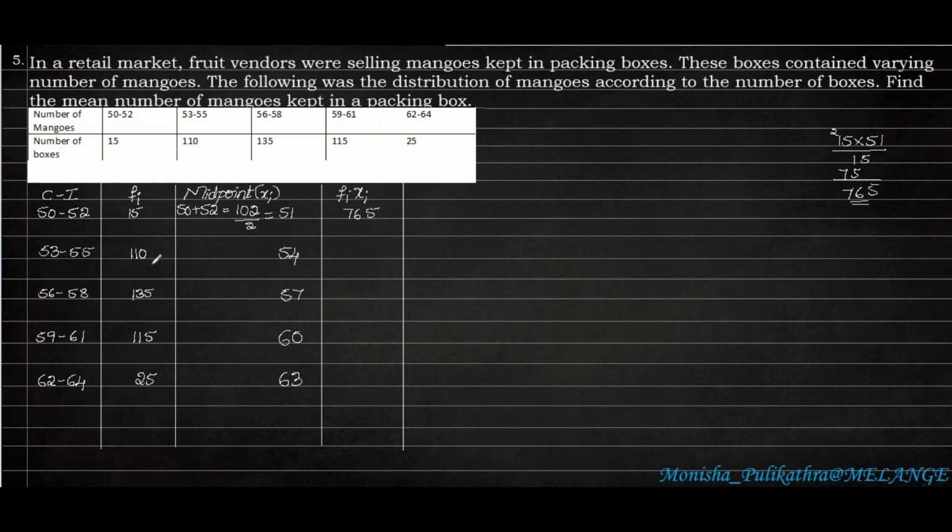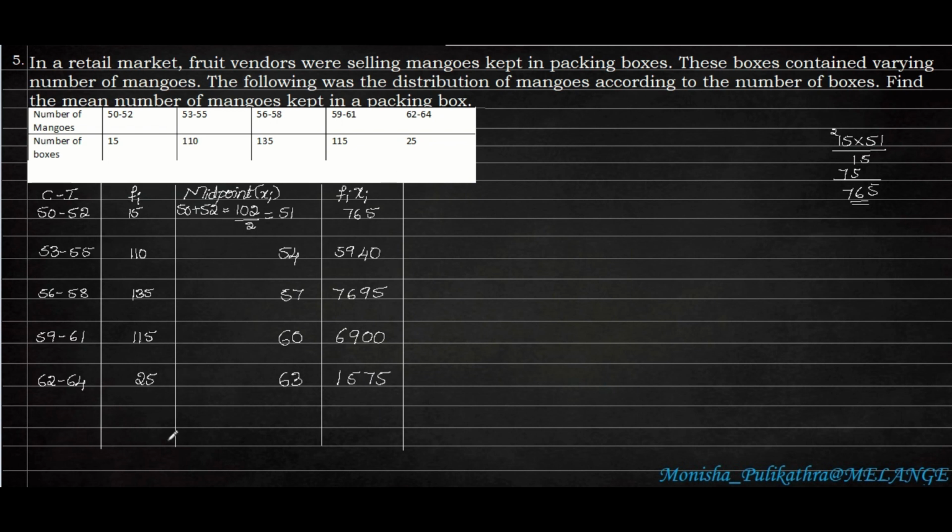Next we multiply 110 into 54, which is 5940. Then the third one, 135 into 57, is 7695. The fourth one, 115 into 60, is 6900. Then the last one, 25 into 63, is 1575. So we need to multiply all these.